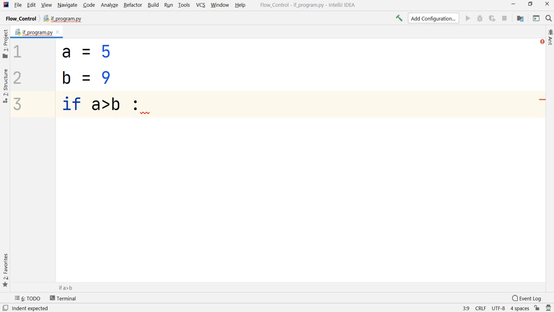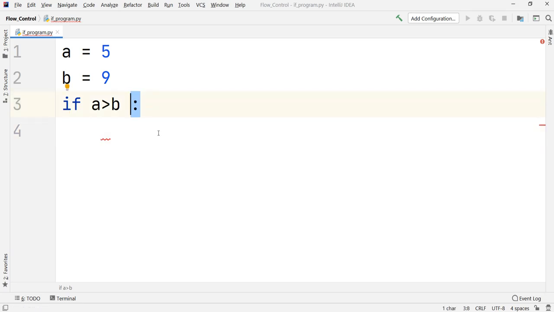One important thing that is going to happen right now is that as soon as I press enter, just observe what happens. I have written if, put one space, written the condition to check whether A is greater than B or not, and put a colon. After the colon, as soon as I press enter, observe that the cursor is not going right below if, it is giving me some space. That space, as we have seen in the earlier theoretical lecture, is called indentation. This is the automatic indentation which is provided when you put a colon.